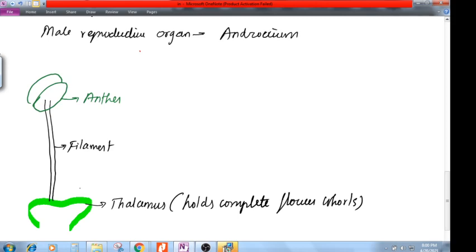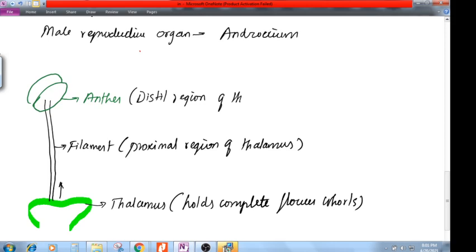Near to the thalamus, which part of the stamen is there? The filament. The filament is called the proximal region of the thalamus. Proximal means near to. And the far region is nothing but the anther, so that is called the distal region of the thalamus.